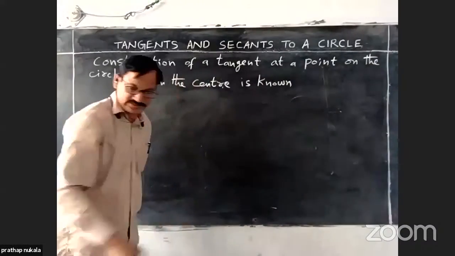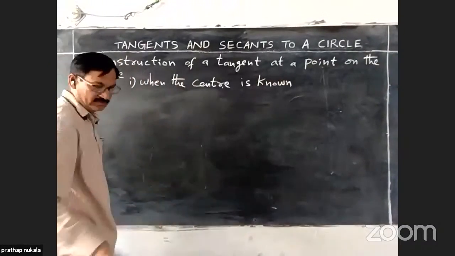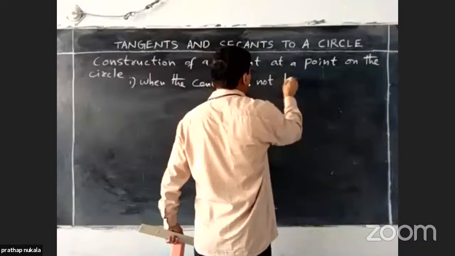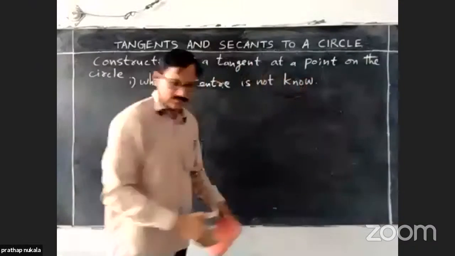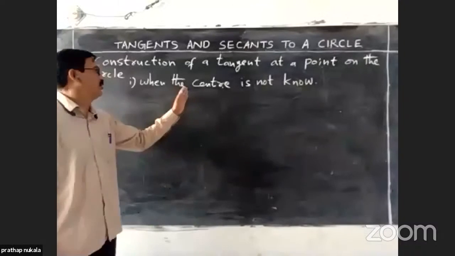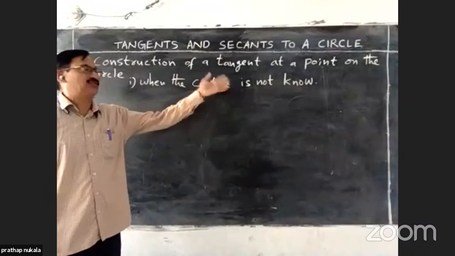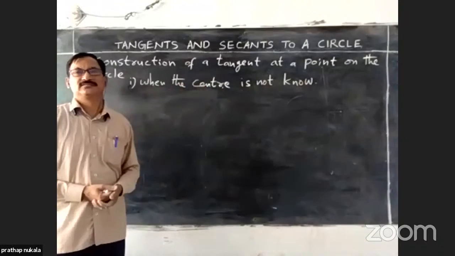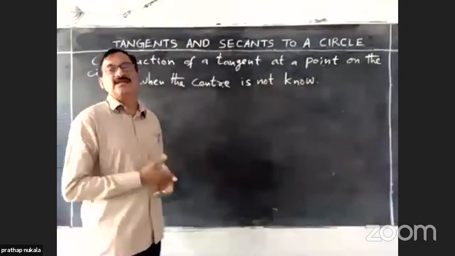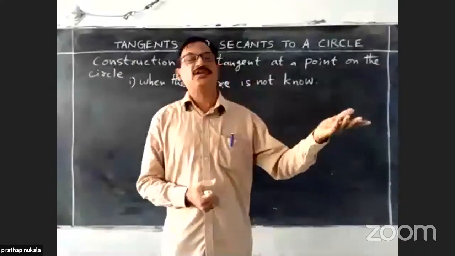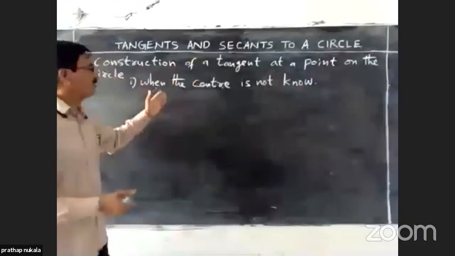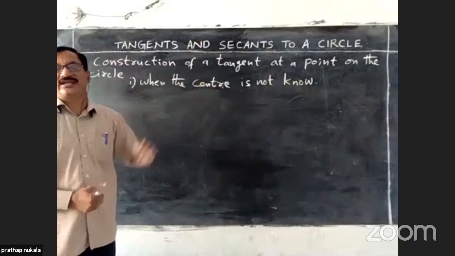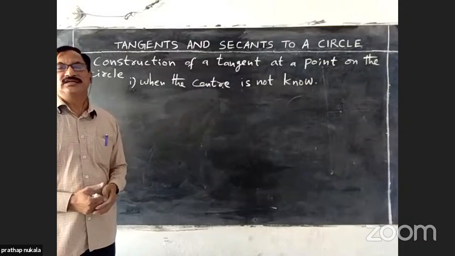Now going to construct a tangent when the center is not known. You may have a few doubts about this. When the center is not known, how can we draw a circle? Without center, how can we draw a circle? Yes, your doubt is absolutely acceptable. But we can draw a circle without using the center. How? By using an object.